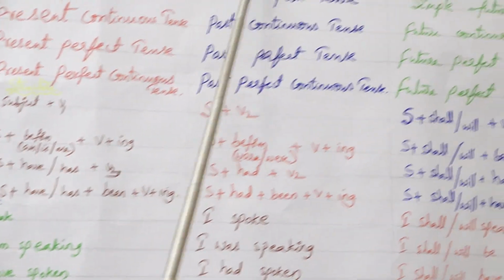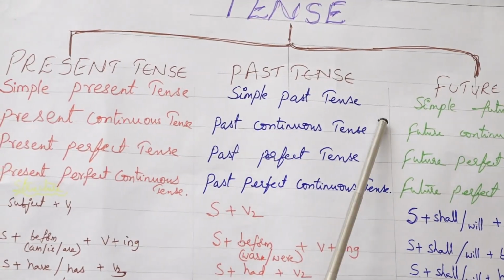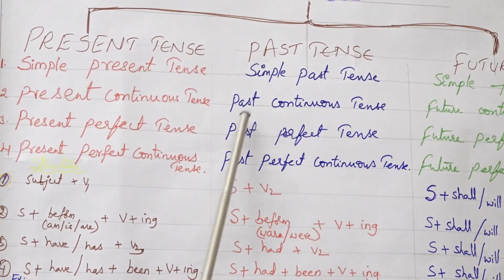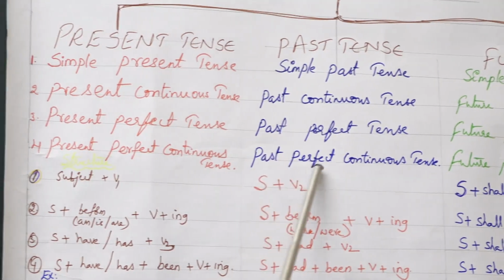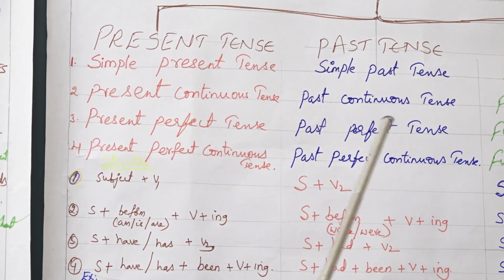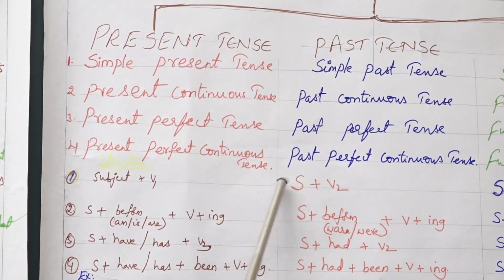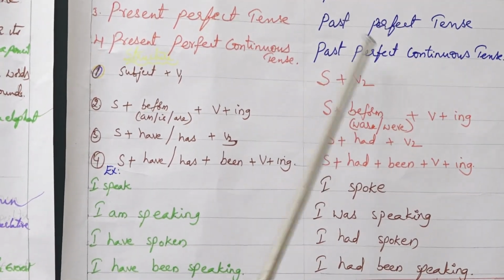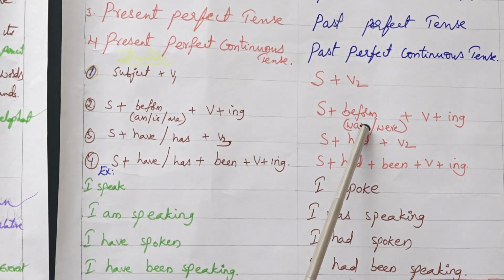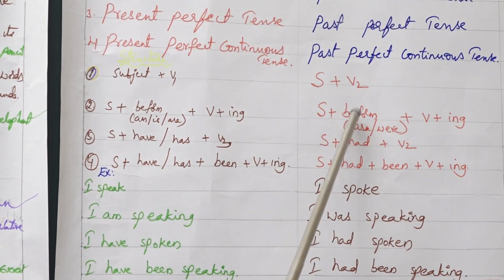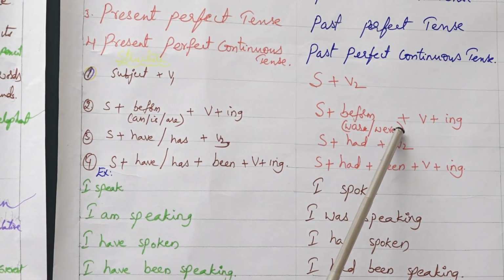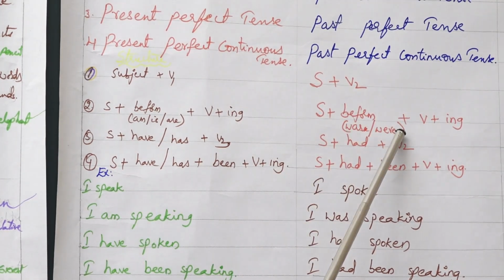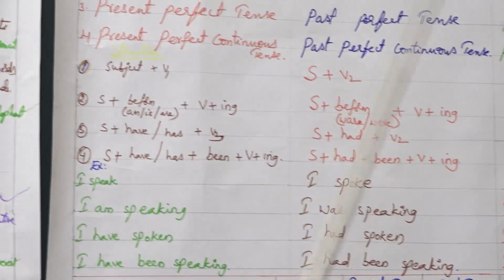Then come to past tense: simple past tense, past continuous tense, past perfect tense, past perfect continuous tense. Here the structure is as follows. Subject with verb 2, that means verb in past tense. Next, subject with be form. If it is singular, it is was, and if it is plural, it is were. Subject plus be form plus verb plus ing form.